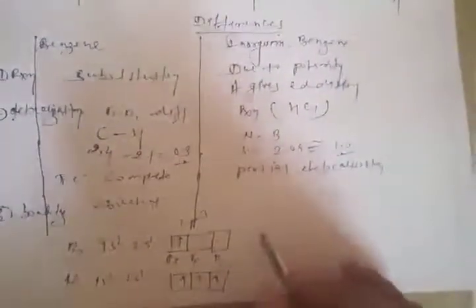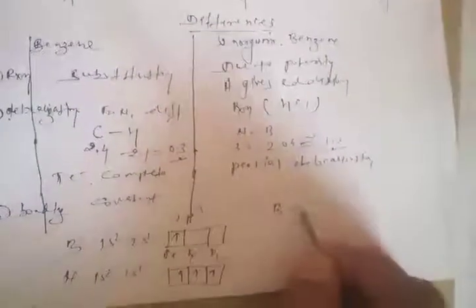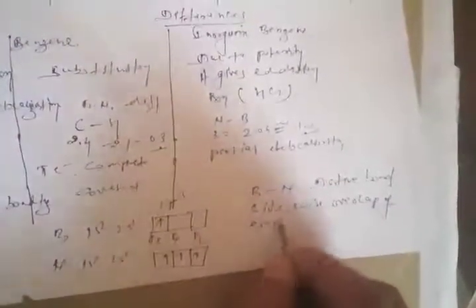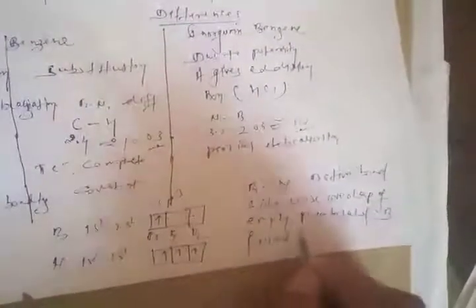So in case of borazine, the bonding between boron and nitrogen is a dative bonding. Which type of bonding is it? A dative bond, because of sidewise overlap of the empty p orbital of boron and the filled p orbital of nitrogen.